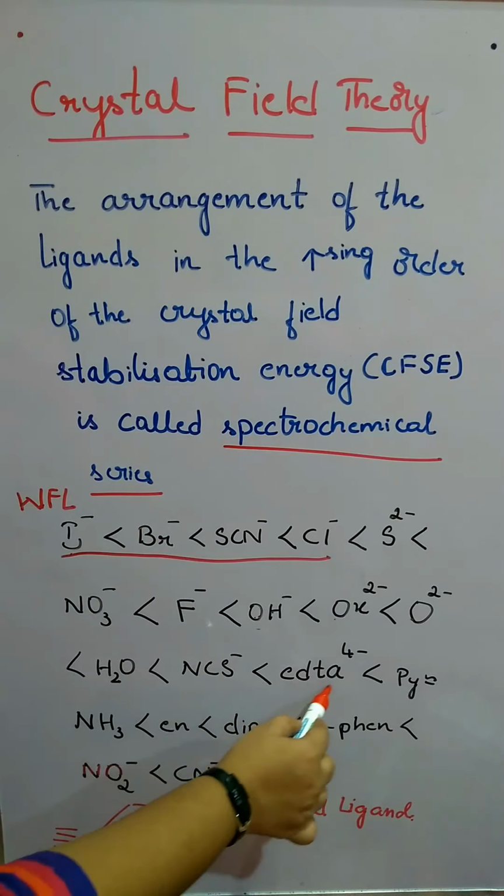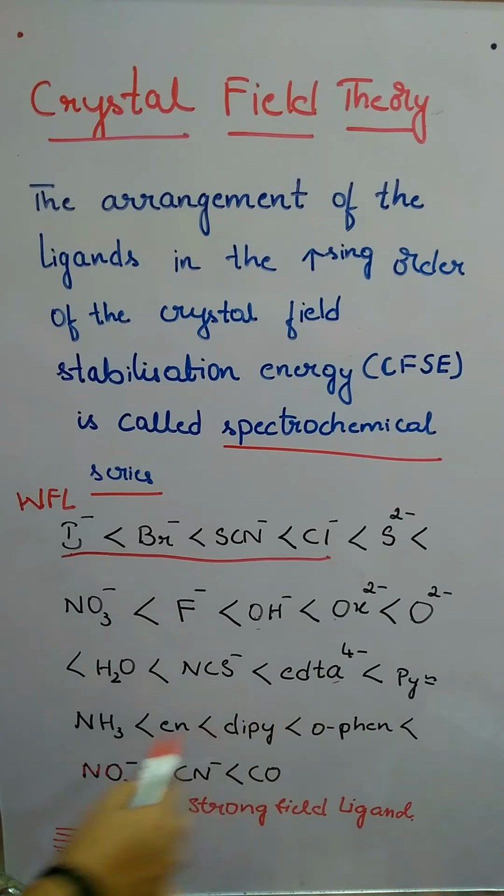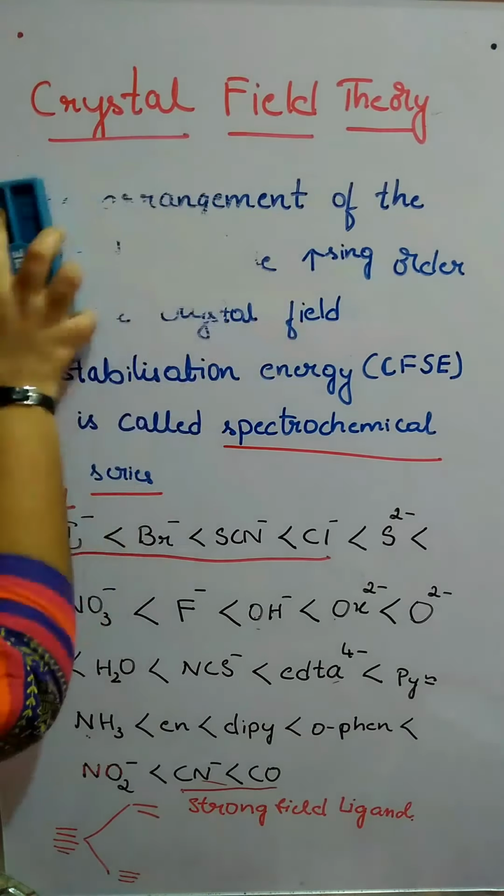After that, we have the carbon and nitrogen part, then it moves on to the carbon ligands. These carbon related ligands are the strong field ligands.